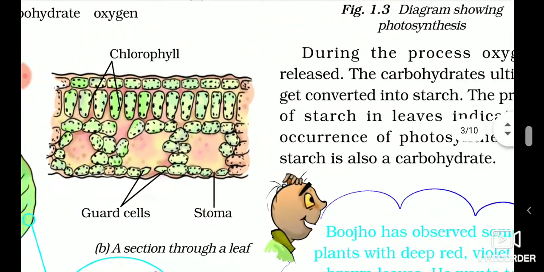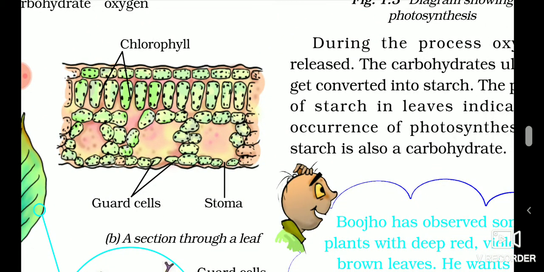Now you want to see the structure of stomata? This is the stomata. See, here are the stomata present. Now at the entrance of stomata pores, there are guard cells. These guard cells will be controlling the opening of stomata. When a leaf needs carbon dioxide, guard cells will open, and when the oxygen is to be released, again guard cells will open. Otherwise they are closed. So this is the structure of stomata.